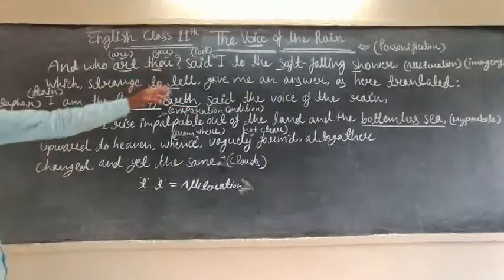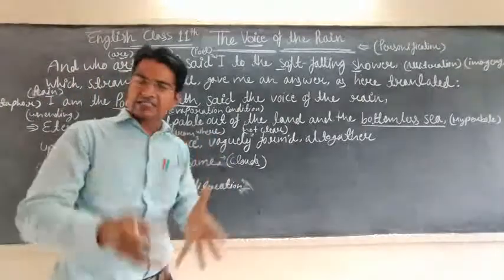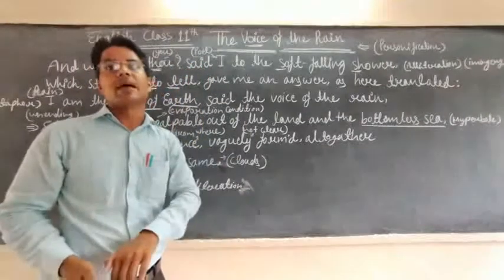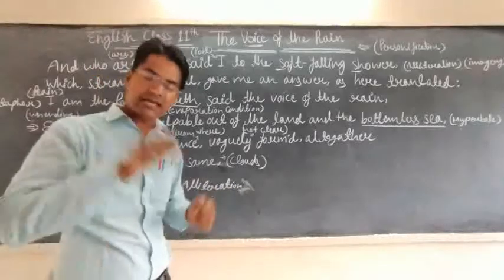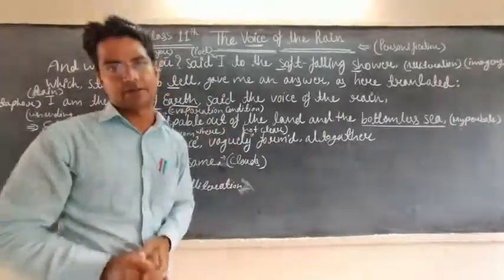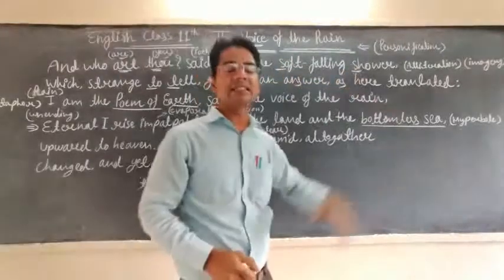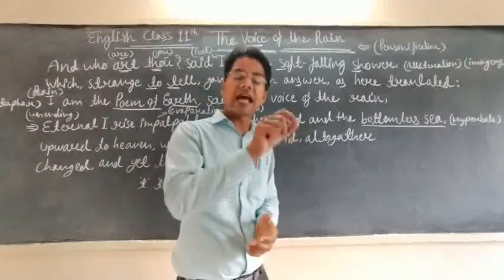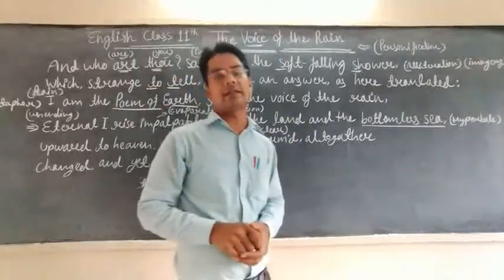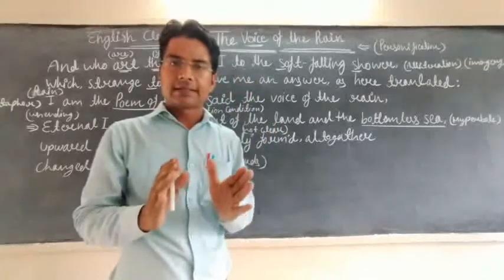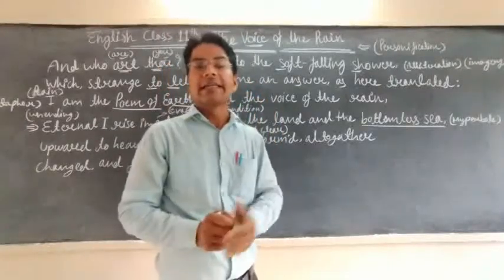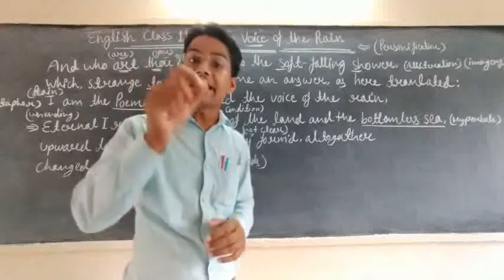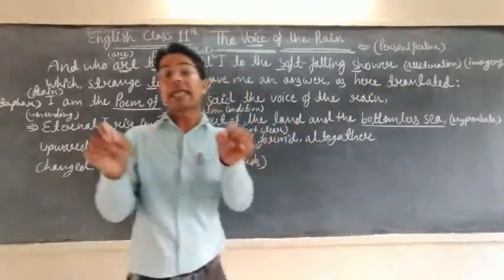Which is strange to tell. After asking this type of question, who are you, the answer came, and the answer is very strange. Why is it strange? Because the rain replied. And what the rain replied, I have translated here for you, because whatever answer was given by the rain, you are unable to understand. It is not clear. It is not perfect. Can a rain speak? No, rain cannot speak, but rain speaks whatever the poet is able to understand.